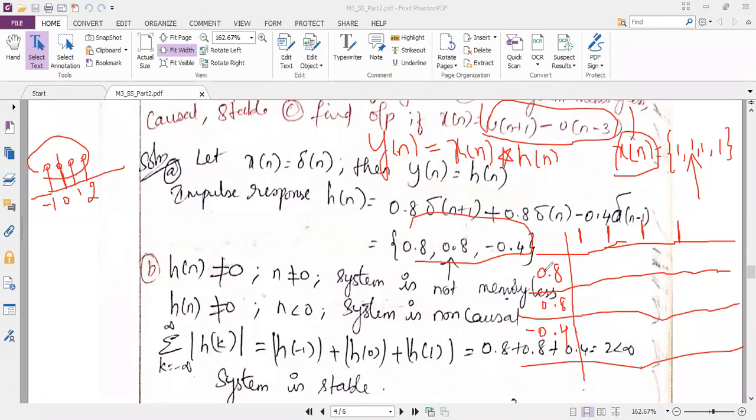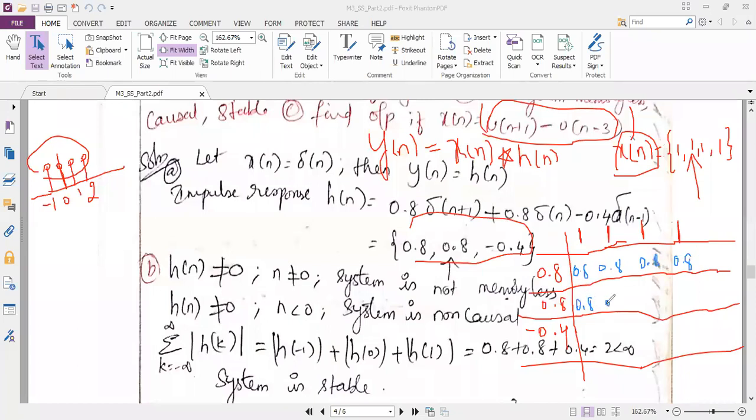Can anybody try solving this and get me the answer? So it is 0.8 here, 0.8, 0.8, 0.8, and the second row is also the same, 0.8.